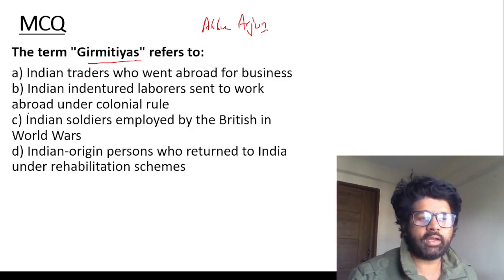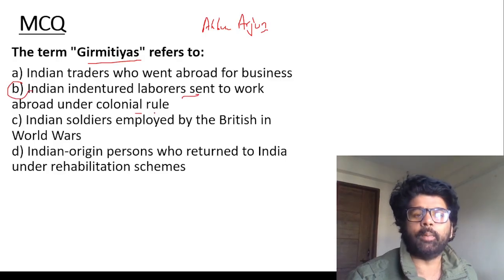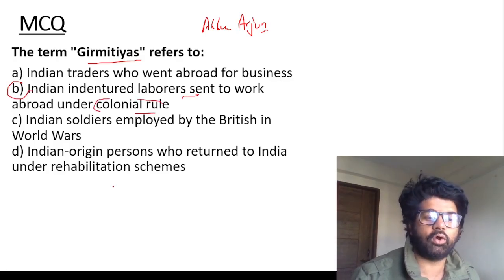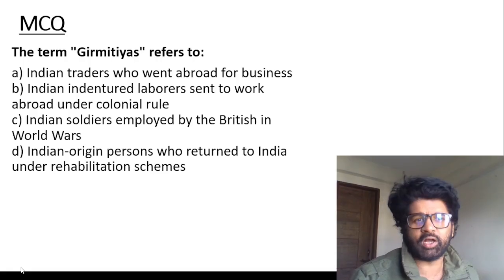So the Girmitiyas are indentured laborers sent to work abroad under colonial rule. Oh my god, look at that question.